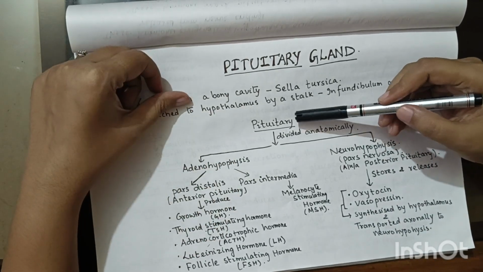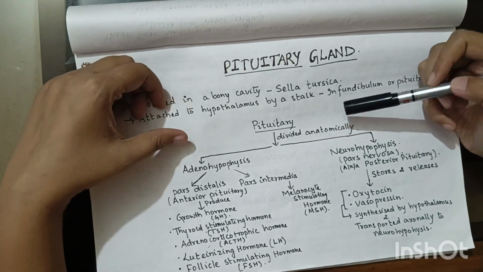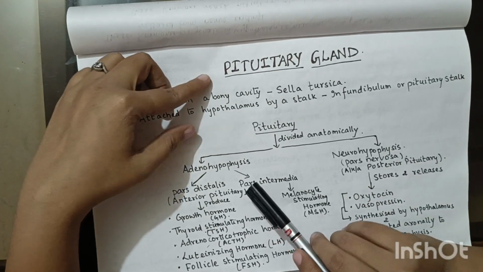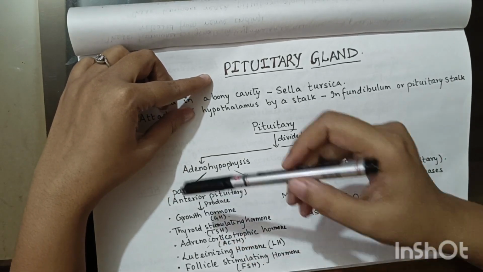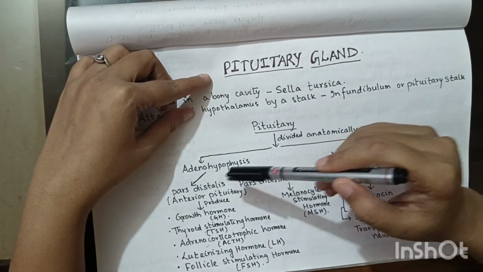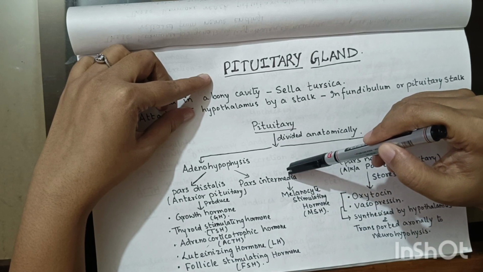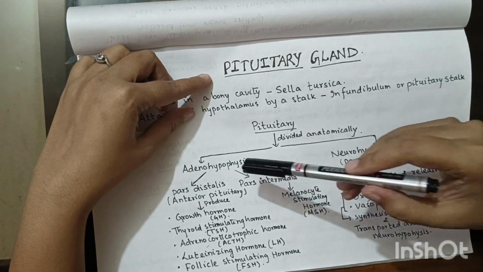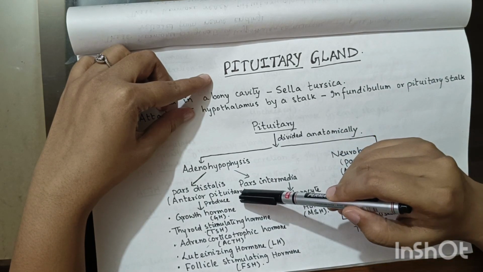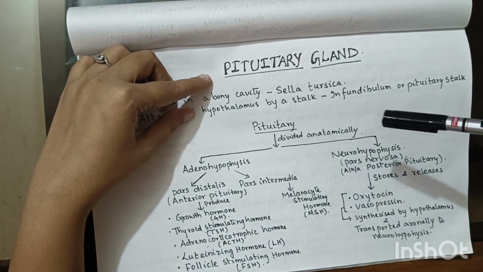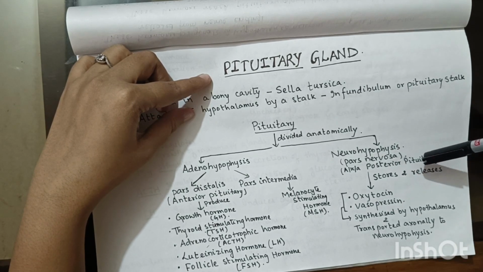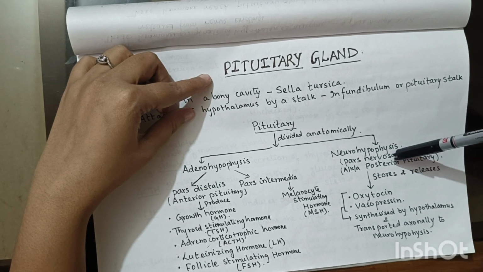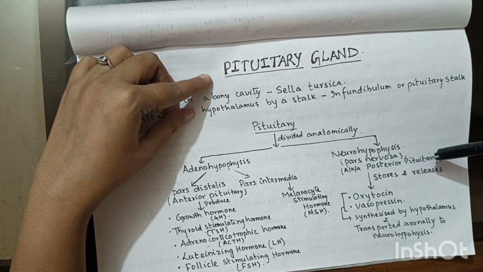This pituitary gland is divided anatomically into adenohypophysis and neurohypophysis. Adenohypophysis in turn will be divided into pars distalis and pars intermedia. There is no division of neurohypophysis. Pars distalis is commonly known as anterior pituitary, whereas neurohypophysis is known as posterior pituitary. Neurohypophysis or pars nervosa is also known as posterior pituitary.